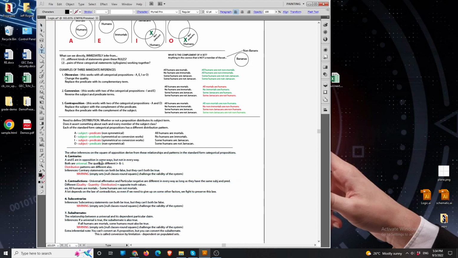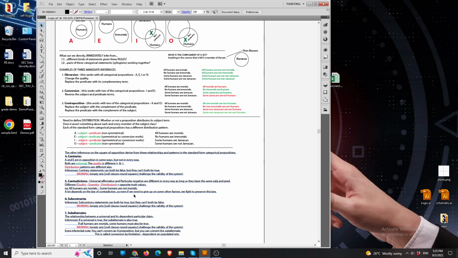I should actually mark this as red because that's different too. The quality is different. And the distribution patterns are also different. So here they are, they're different, the A and the E. So the inferences that you can draw from them, one of them is that contrary statements can both be false, but they cannot both be true. And we could take time and discuss why that's the case because of these patterns.